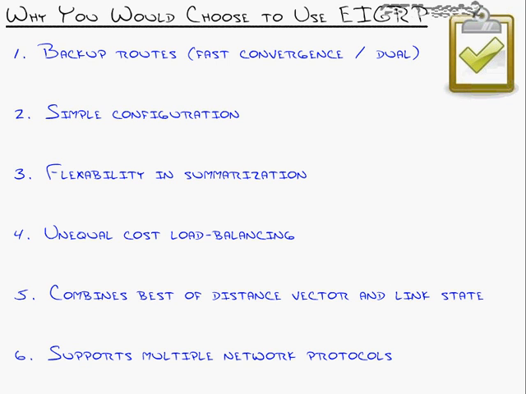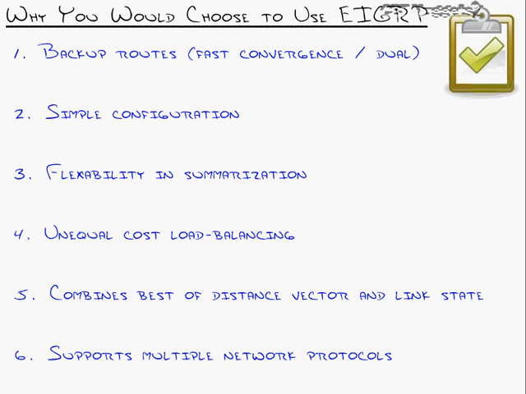Second reason is that it's easy. Cisco's goal with EIGRP was not to have a super complex protocol, but they wanted a protocol that could do all the same things as OSPF, but be easy. Meaning take the easy to configure aspects of distance vector like RIP. RIP was really easy to turn on. Take those features and combine them with all the advanced features of link state and get a simple config. Third reason you'd use EIGRP,